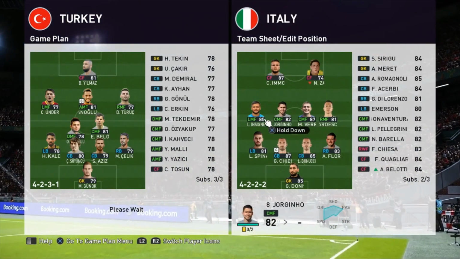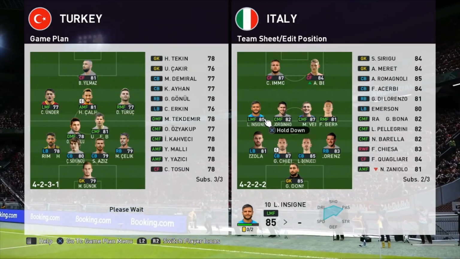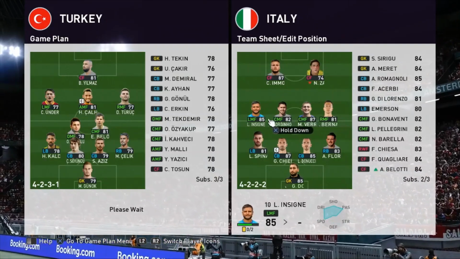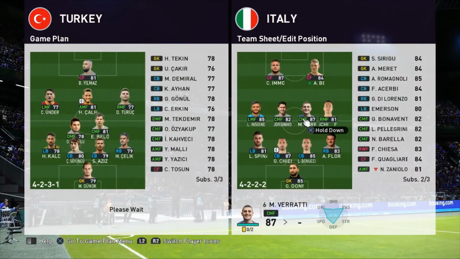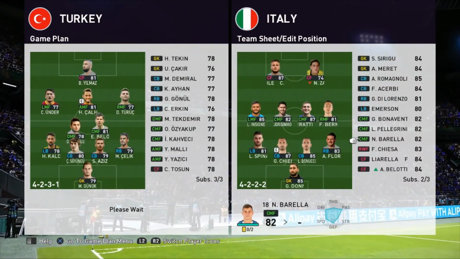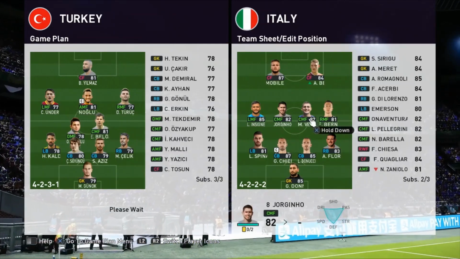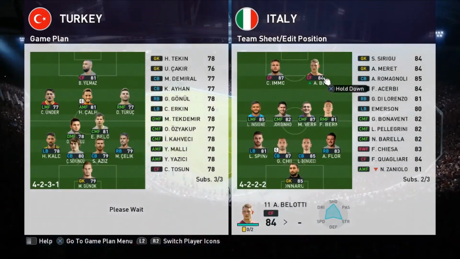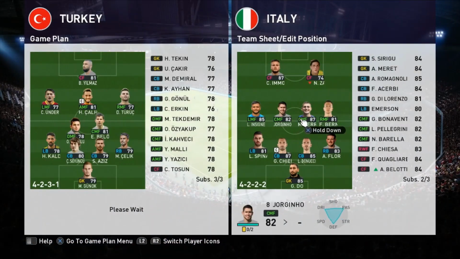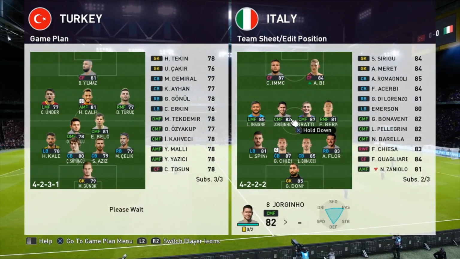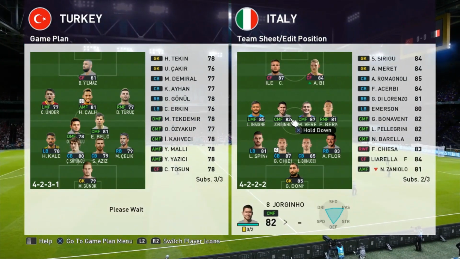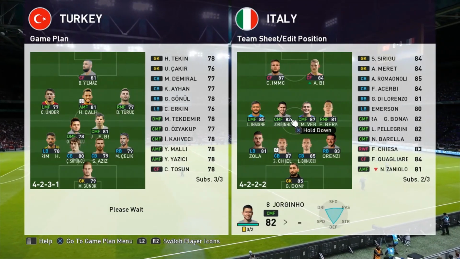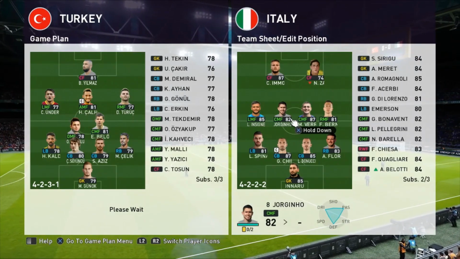A change of formation here for Italy. A 4-4-2 instead. Jorginho and Verratti moved up slightly with Bernardeschi and Insigne moving down. Just to make sure, do you want any other changes with the change of formation, or are we going to go into the second half as it is with Belotti coming on instead of Zaniolo? And if you want Danny Motion as well, I can change that up permanently so it is like that for you all the time. So when we do these games, I don't have to change it. And of course as well, for anybody that is wondering who's playing throughout this tournament, you can change your formation as much as you want.